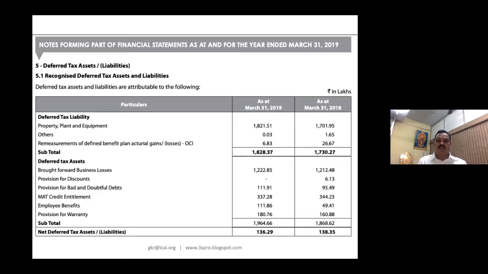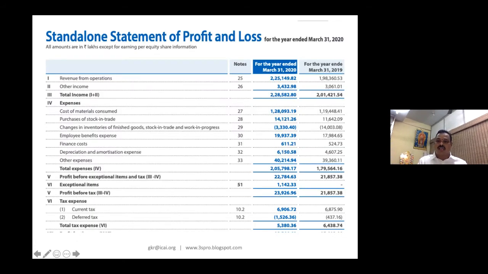So in this example, the 6,906.72, how did I arrive at it? My tax rate will be say 22% or 25%. So what is my turnover here? My turnover is actually 2,251 crores. So I've crossed that 250 crores.